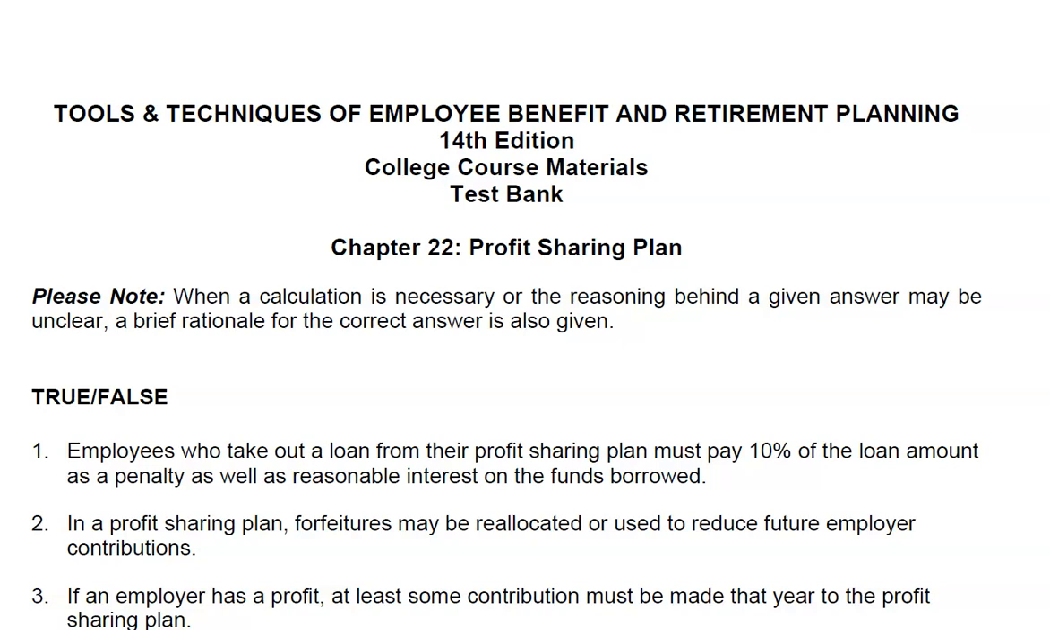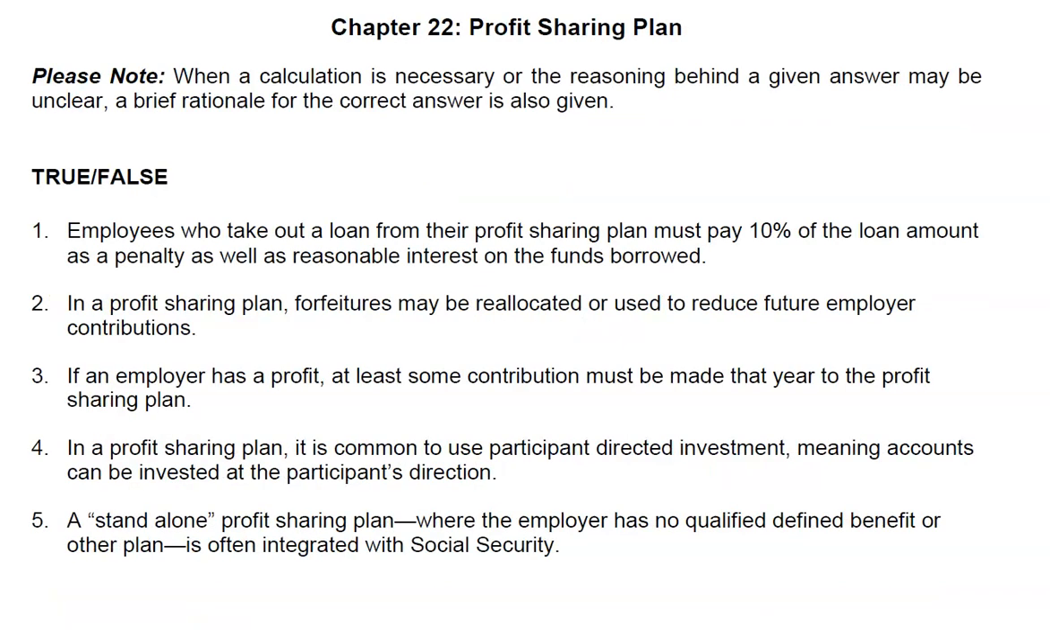Question 2. In a profit-sharing plan, forfeitures may be reallocated or used to reduce future employer contributions. The answer is true. According to the regulations, that is proper. Number 3. If an employer has a profit, at least some contribution must be made that year to the profit-sharing plan. That is false. There is no requirement for profits to be shared.